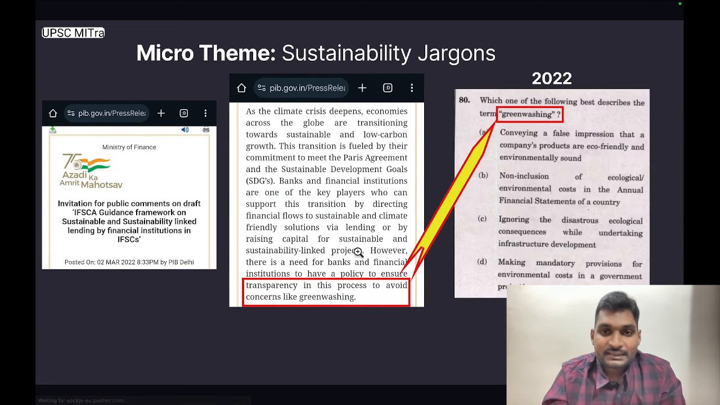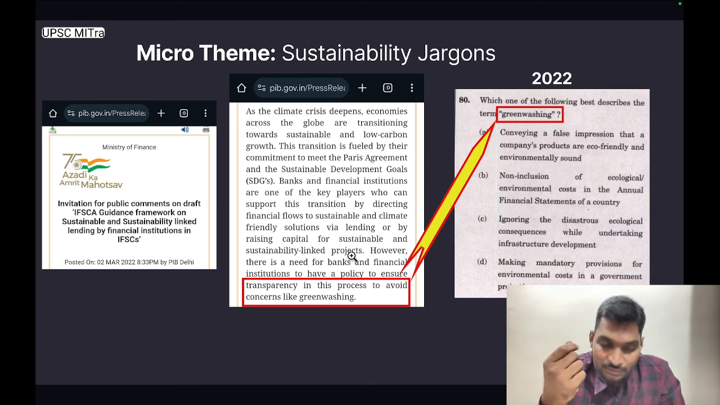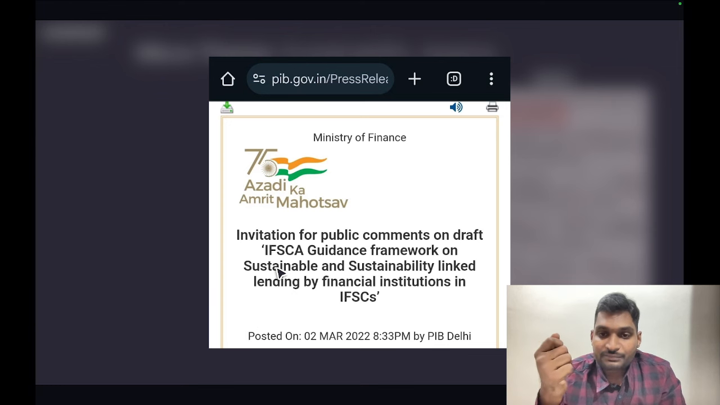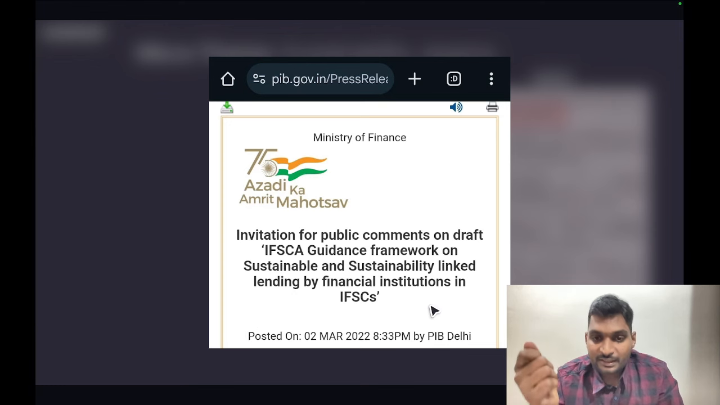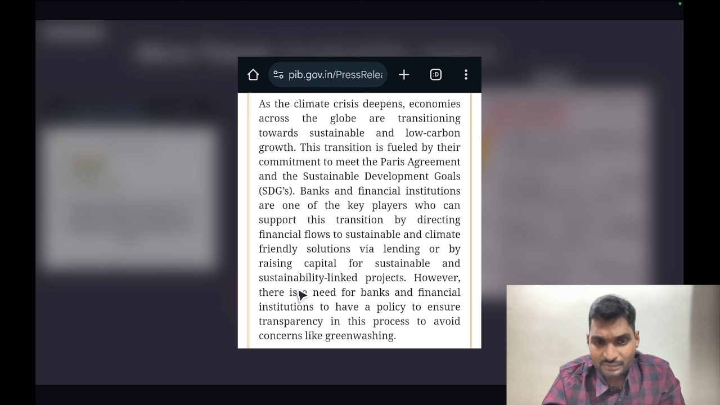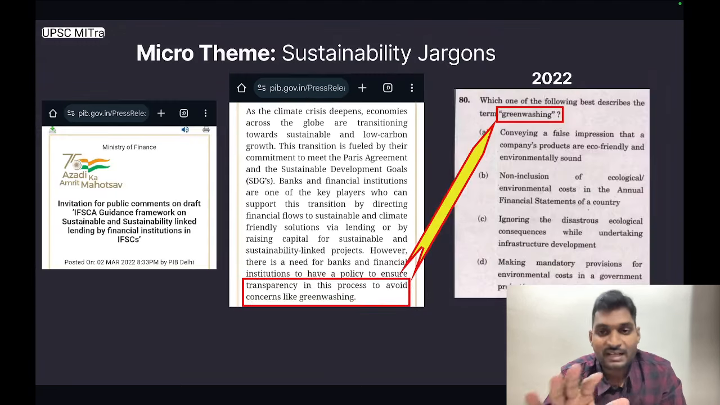The next micro theme is sustainability jargons or climate jargons. Earlier UPSC has asked questions on common carbon metric and so on. This particular release is from Ministry of Finance and it is titled Invitation for Public Comments on Draft IFCA Guidance Framework on Sustainable and Sustainability Linked Lending by Financial Institutions in IFSCs. And it goes on to read that however, there is a need for banks and financial institutions to have a policy to ensure transparency in this process to avoid concerns like greenwashing. So this mentions greenwashing but doesn't describe it.